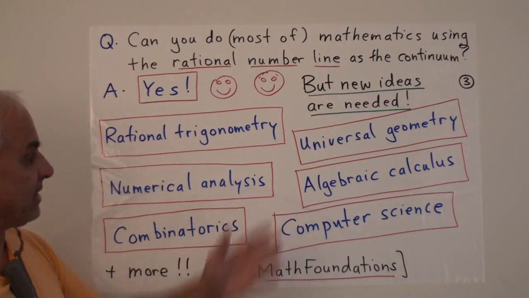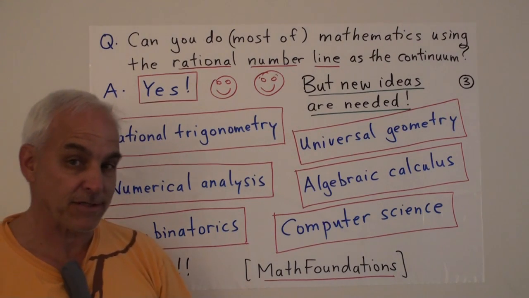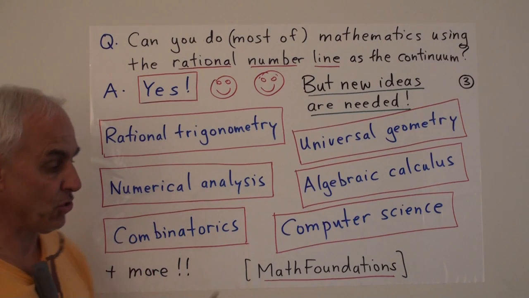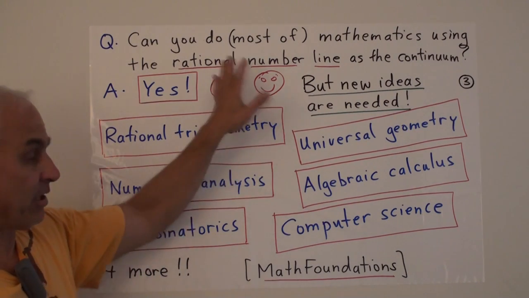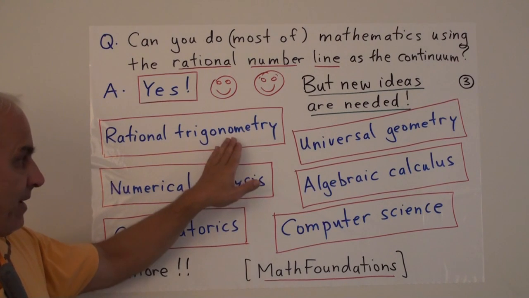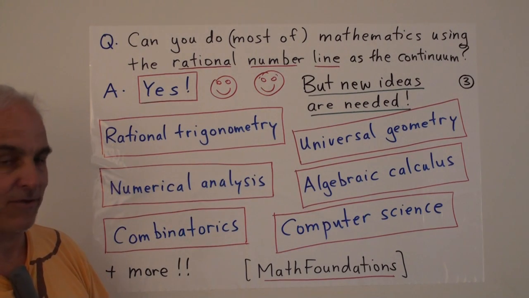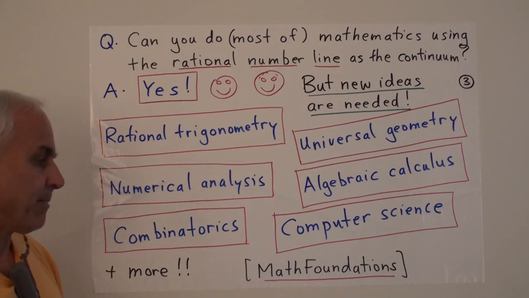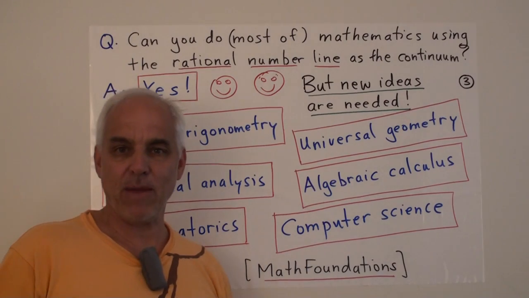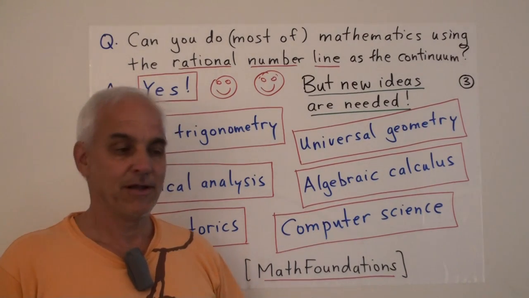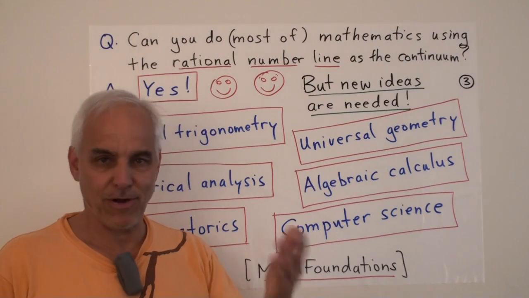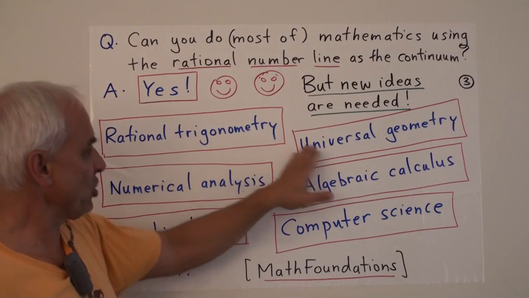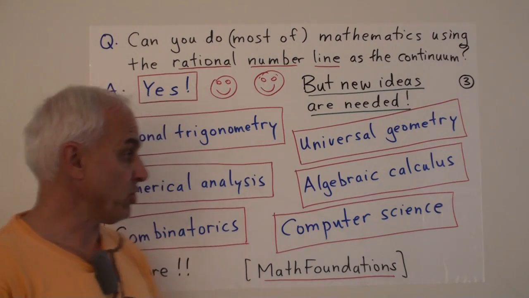All right, and some of the new ideas that are going to be involved in this very interesting program are, well, first of all, rational trigonometry, which shows you how to do trigonometry basically only using rational numbers. So that's a key brick in this framework. Then universal geometry, which shows how to use an algebraic framework to extend metrical geometry to Euclidean geometries and hyperbolic and spherical and relativistic geometries and so on. So it's an extension of rational trigonometry to geometry more generally.